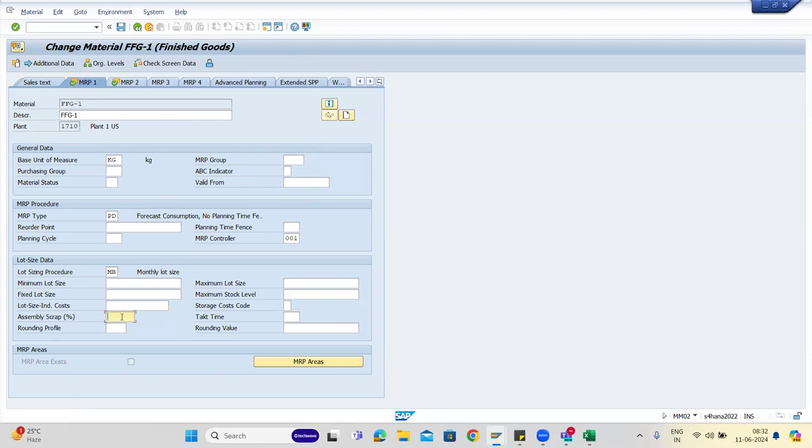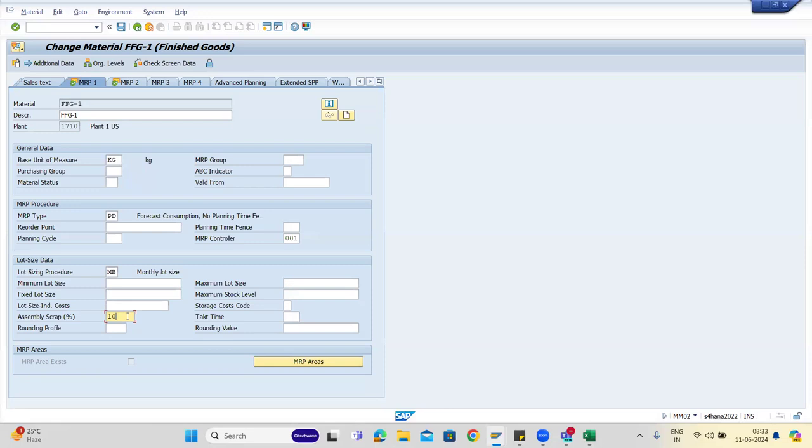So the assembly scrap. The assembly scrap percentage is nothing but, if I give 10% here, this field is in percentage. When MRP runs, if your demand is 100 kg, then it will create a production order for 100 kg plus 10% of it, which means 110 kg. It will create an order for 110 kg.